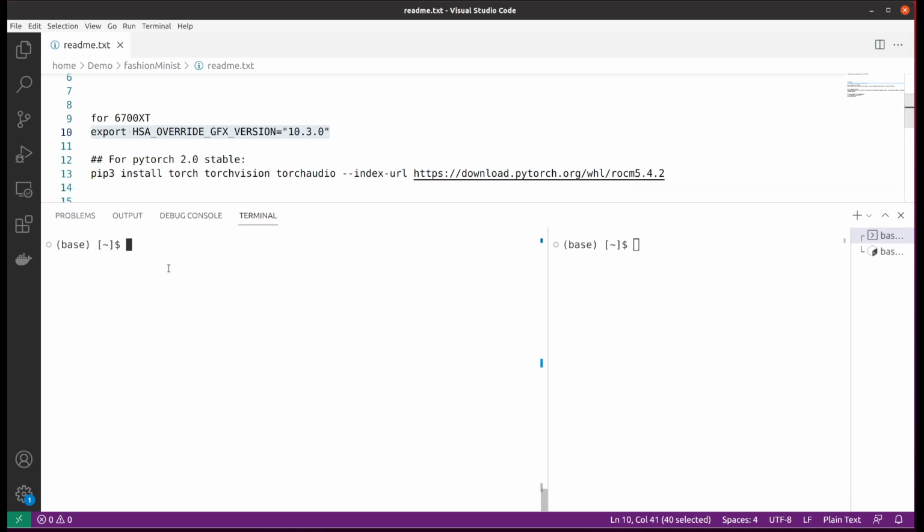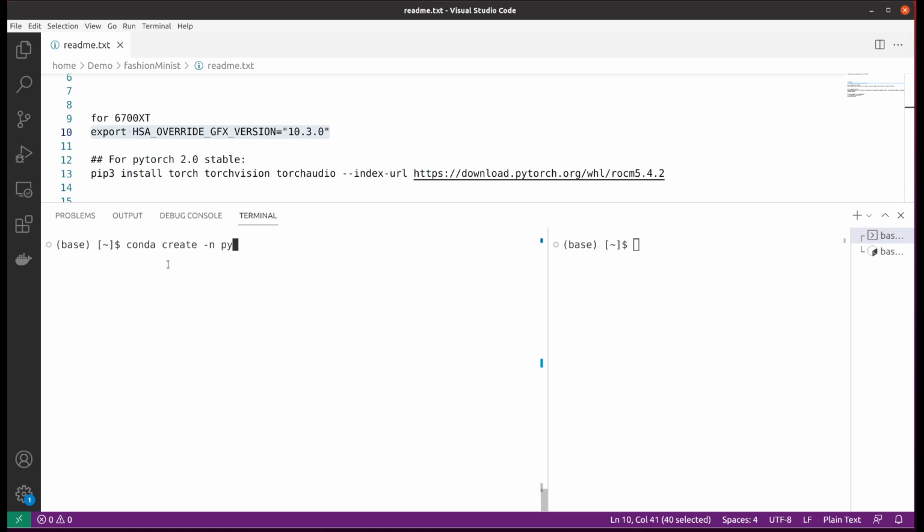You will need to create a Python virtual environment using Anaconda or Miniconda. In order to create a virtual environment, you use conda create with -n, which gives it a name.